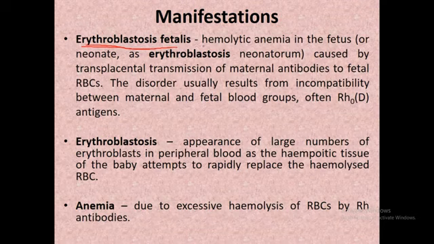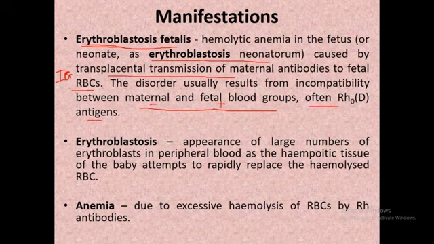Hemolytic anemia in the fetus or neonate, known as erythroblastosis neonatum, is caused by transplacental transmission of maternal antibodies to the fetal RBC. Yes, this is the only Rh incompatibility, because Rh antibodies are IgG type and can cross the placenta, whereas ABO antibodies are IgM type and cannot cross the placenta. The disorder usually results from incompatibility between maternal and fetal blood groups. That's why the mother has a negative blood group and the fetus has the positive blood group.